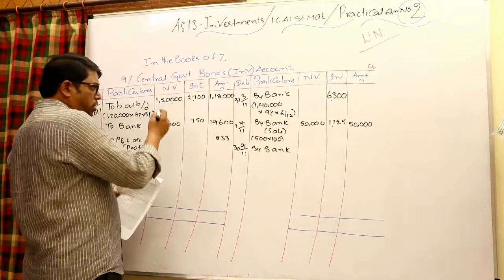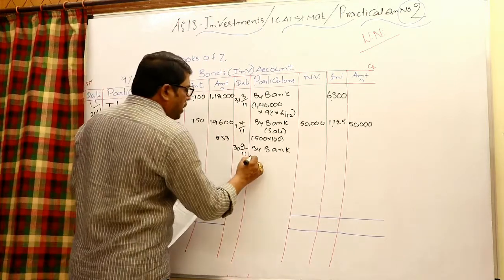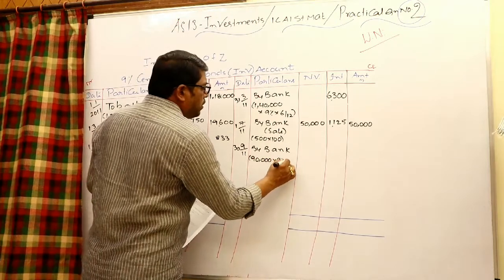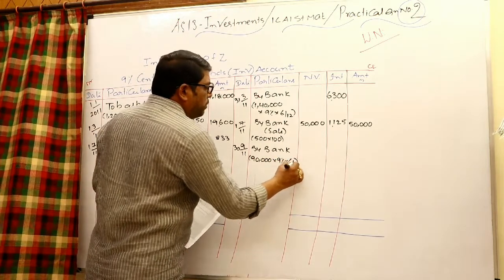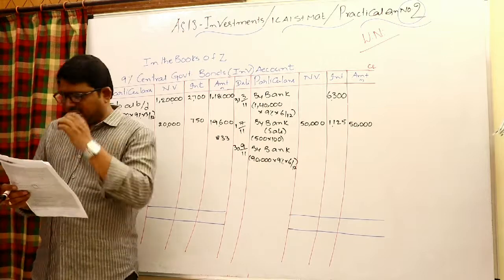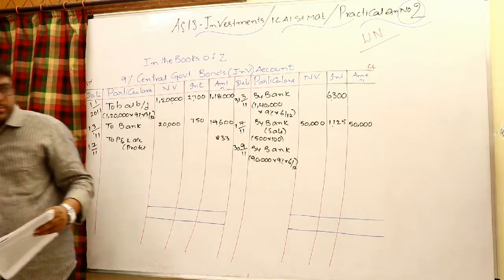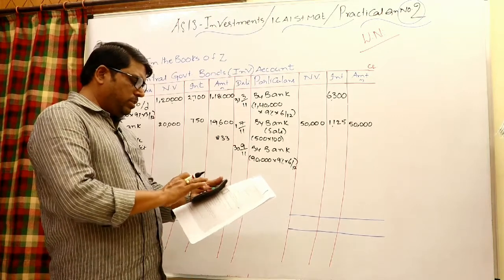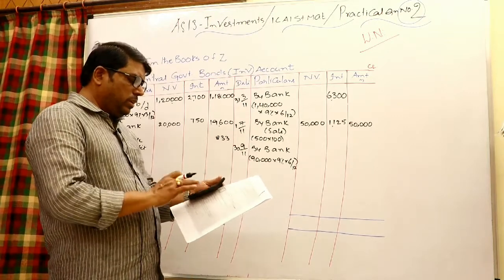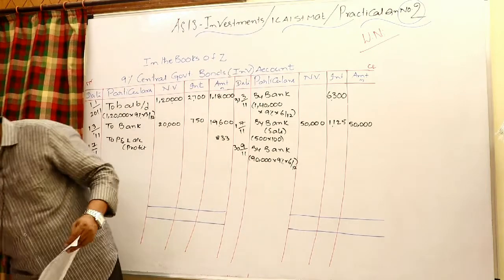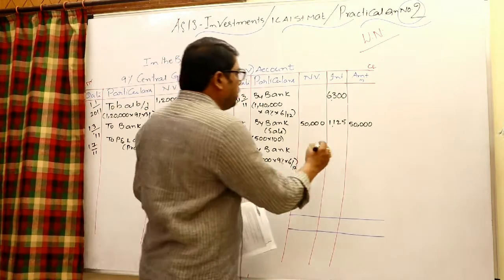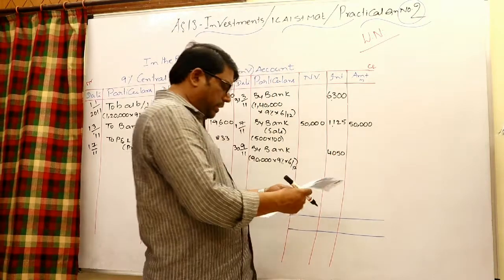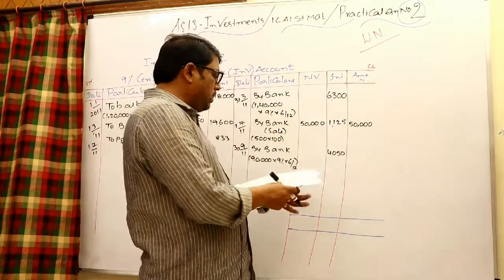Right there, 1,40,000 with 50,000 already sold, so 90,000 you are having. 90,000 into 9% into 6 months, 6/12. Let us calculate how much it is. 90,000 into 9% into 6 by 12 is 4,050, write it in the interest column.